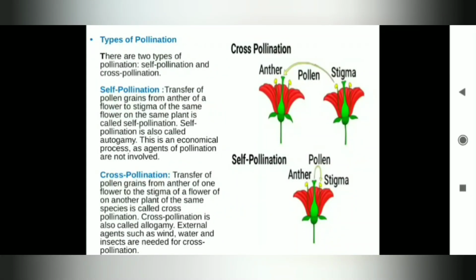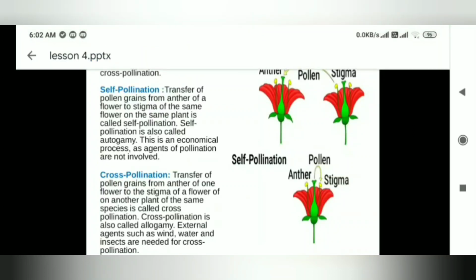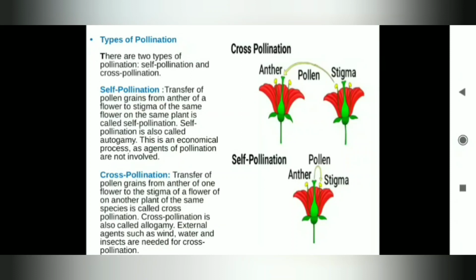Types of pollination. There are two types of pollination. First is self-pollination and another is cross-pollination. First we will discuss self-pollination. The picture is given below. Transfer of pollen grains from anther of a flower to stigma of the same flower on the same plant is called self-pollination. Self-pollination is also called autogamy. This is an economical process as agents of pollination are not involved.